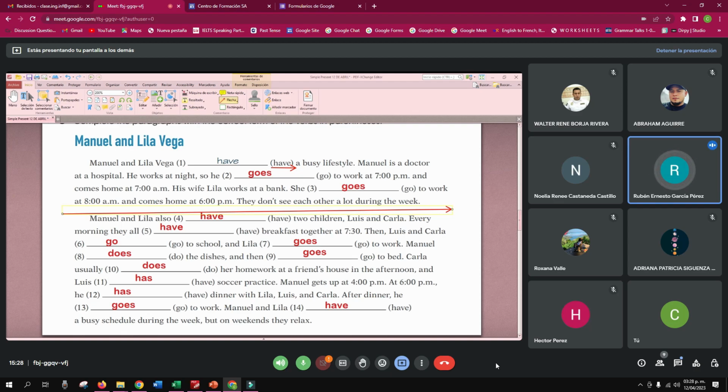And Liz has soccer practice. Manuel gets up at 4 p.m. At 6 p.m. he has dinner with Lila, Liz, and Carla. After dinner, he goes to work. Manuel and Lila have a busy schedule during the week, but on weekends they relax.